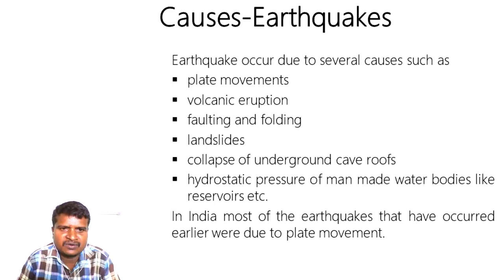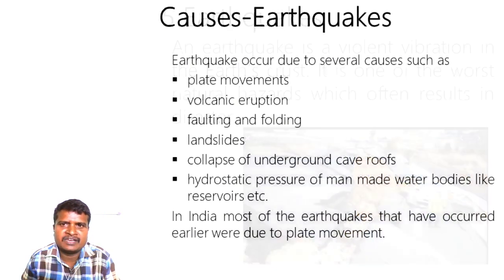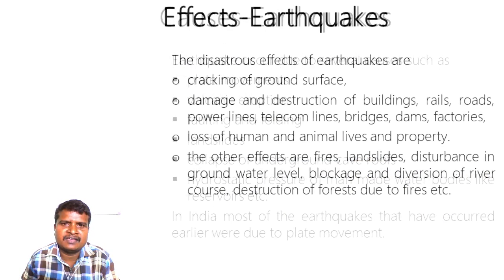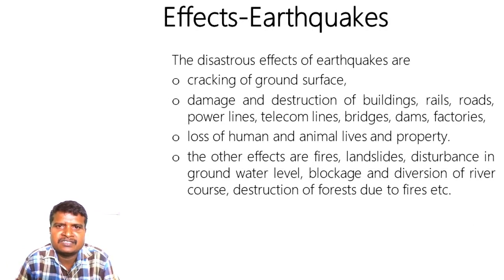Now let's see what happens to us when an earthquake takes place. Due to the violent vibration at the crust of the earth, on the earth's surface we experience problems like cracking of the ground surface, damage and destruction of buildings, railways, roads, power lines, telecom lines, bridges, dams, factories, and loss of human and animal lives and property.